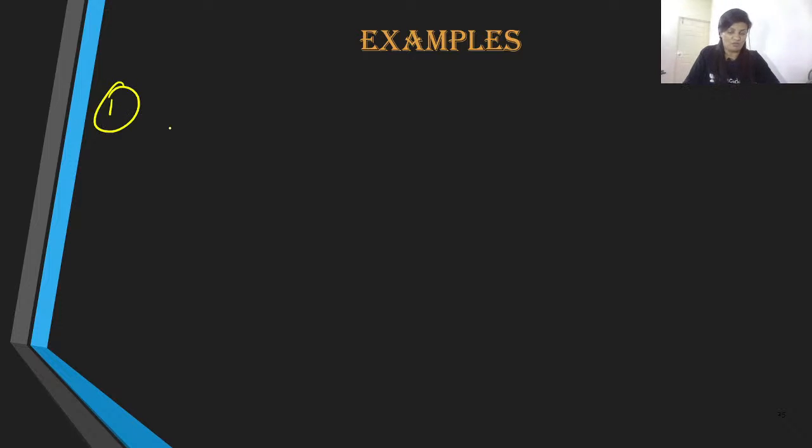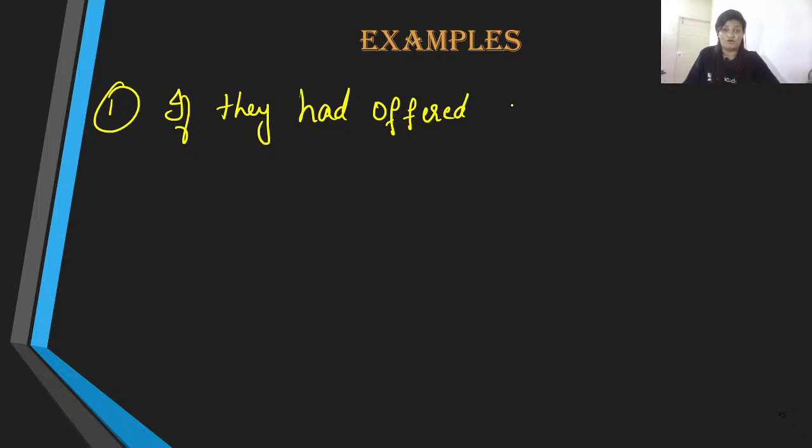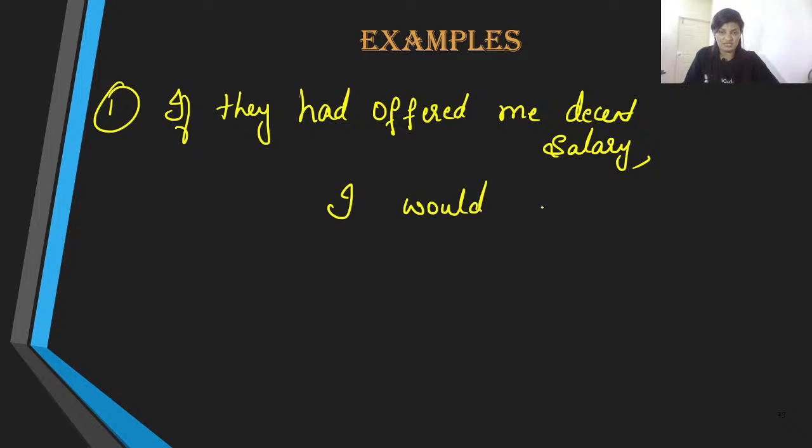Here we go. Number one, if they had offered me a decent salary, then I would have accepted the offer.